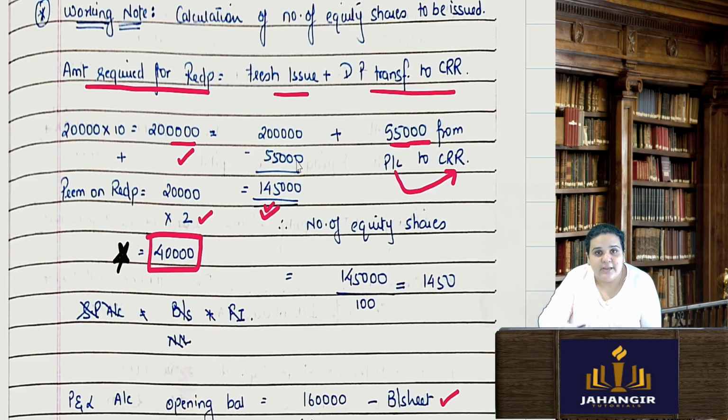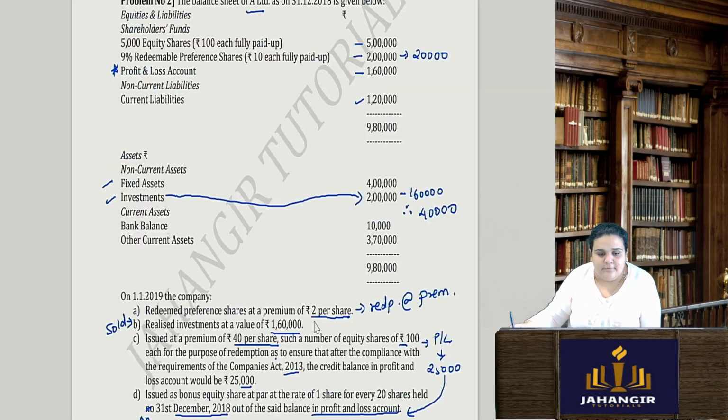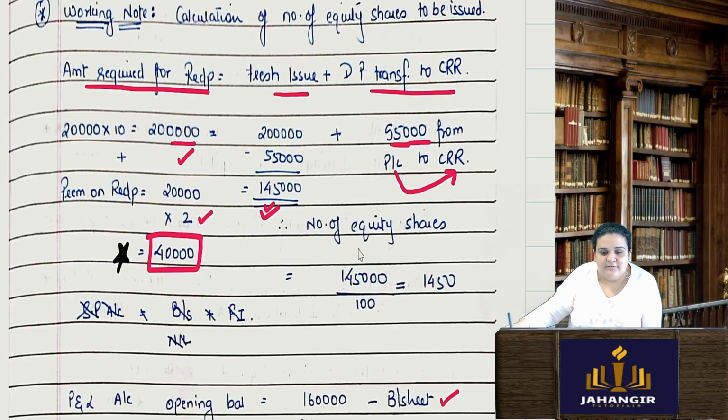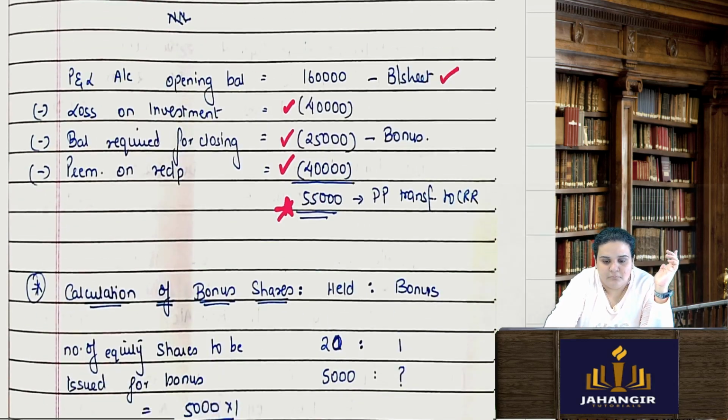So how many shares will I have to issue? 1,45,000 divided by 100. See, the face value is 100. So I'll divide this by 100 and get 1,450 shares to be issued for the purpose of redemption. Is that understood? Okay.